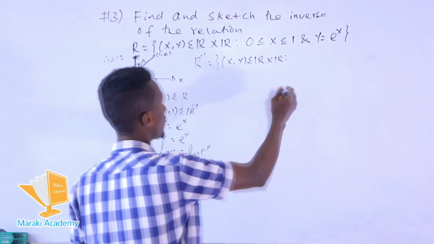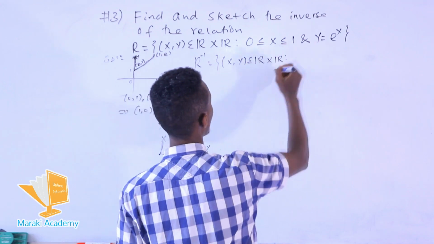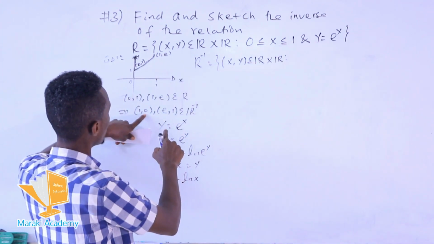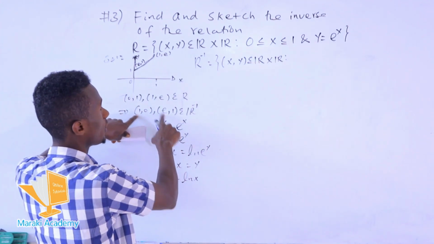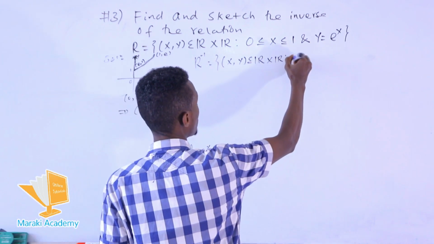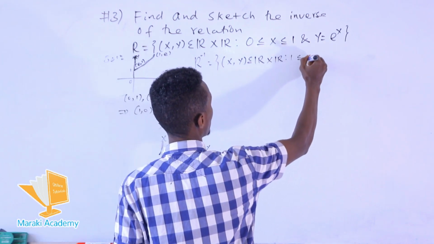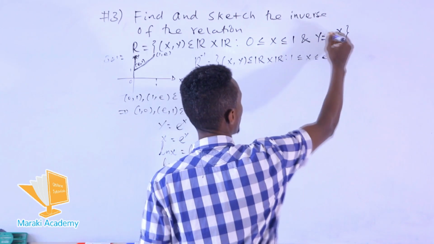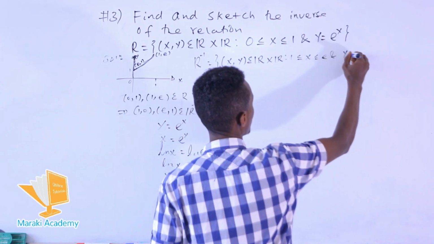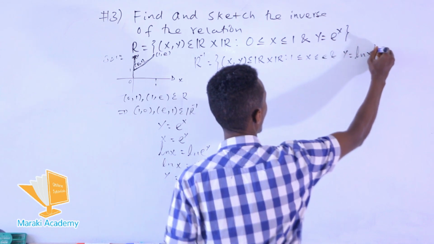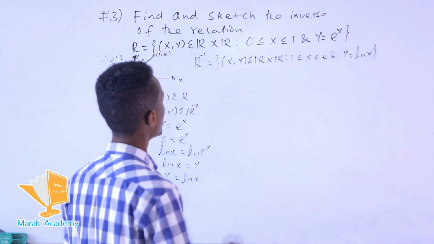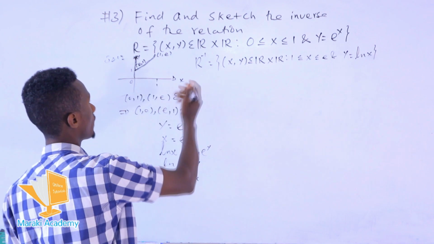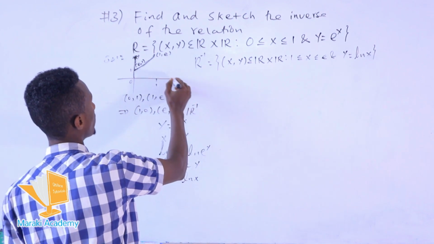So here we have this. Then we must determine that the value of x is between 1 and e. So the values become 1 and e; x is between 1 and e. And this equation becomes y equals ln of x. To draw the graph of this inverse relation, it depends on the values.